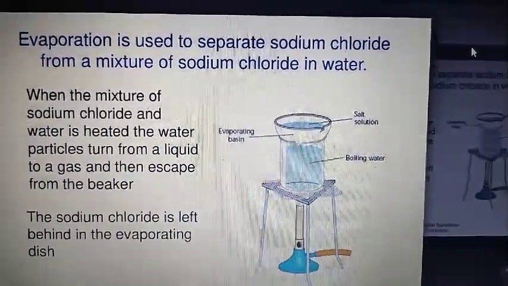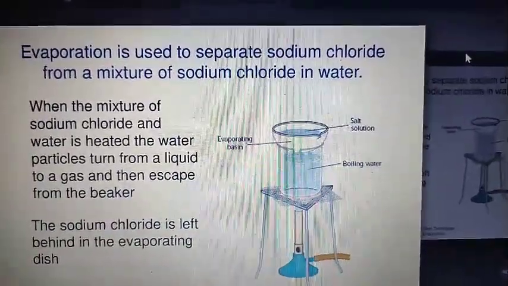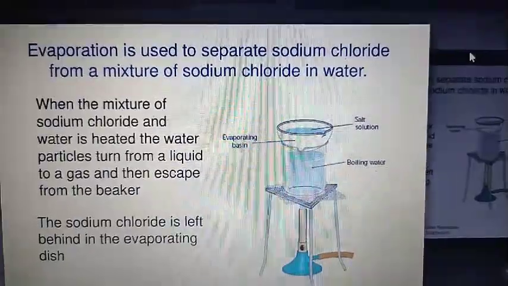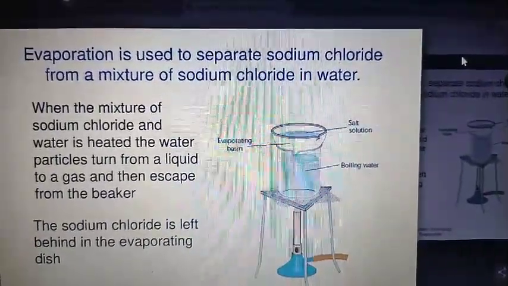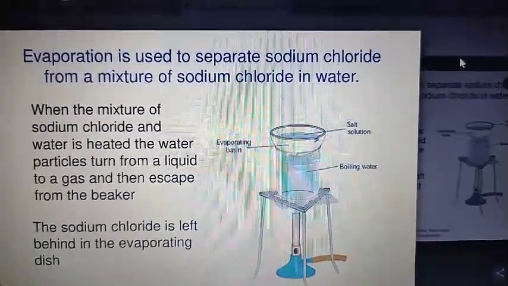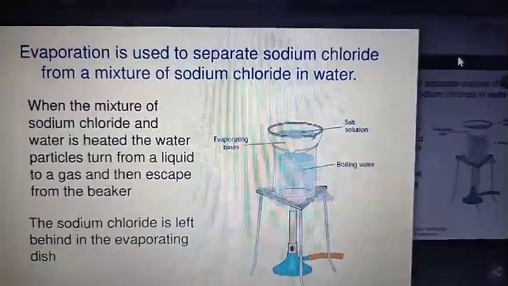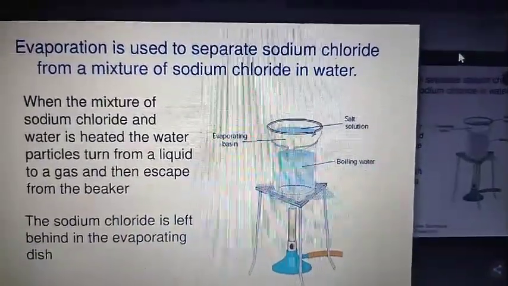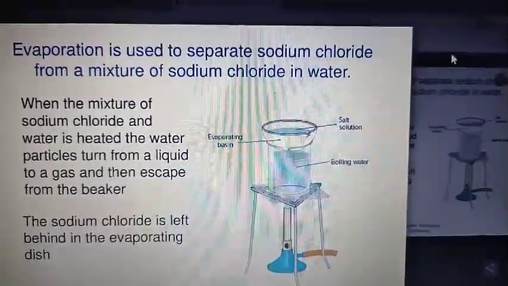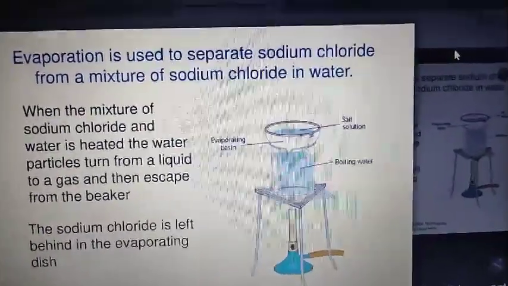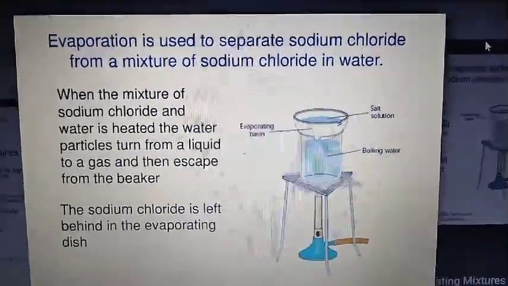You can see here that evaporation is used to separate sodium chloride from a mixture of sodium chloride and water. When the mixture of sodium chloride and water is heated, the water particles turn from a liquid to a gas and then escape from the beaker. And what is left behind? The sodium chloride is left behind in the evaporating dish.